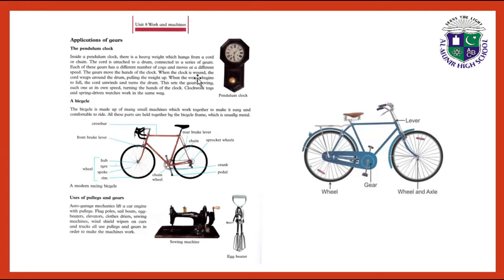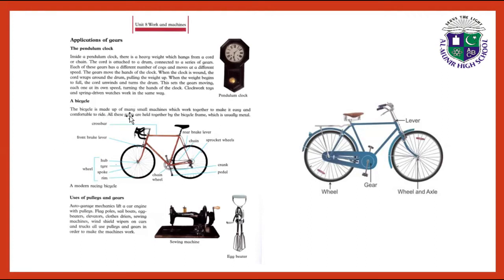When the clock is wound, the cord wraps around the drum, pulling the weight up. When the weight begins to pull, the cord unwinds and turns the drum. This sets the gears moving, each one at its own speed, turning the hands of the clock. Clockwork toys and spring-driven watches work in the same way.